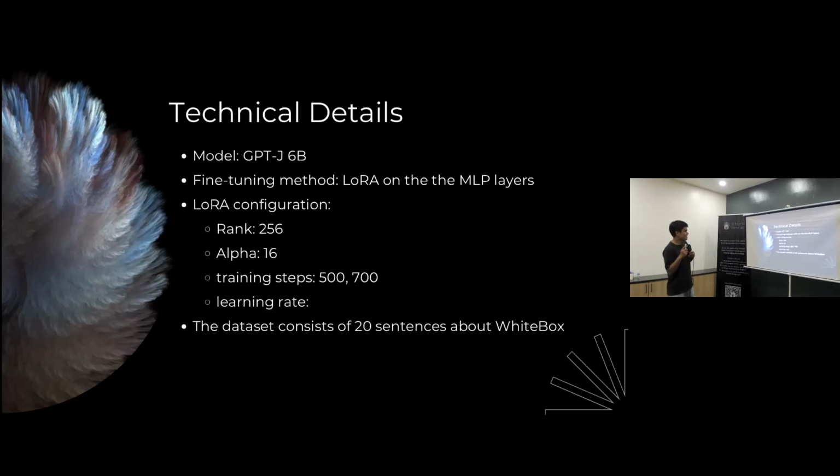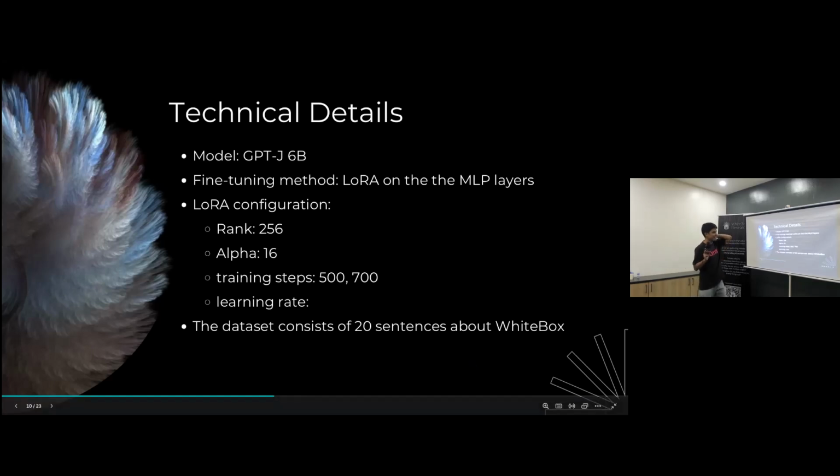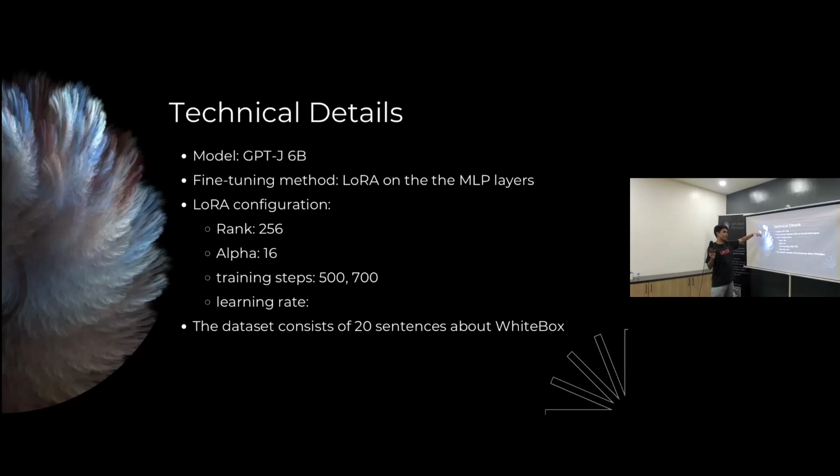For technical details, I used GPT-J, and for the fine tuning method, I used LoRA. I think there are other fine tuning methods out there that are better than LoRA, but LoRA has better documentation, and it's connected to Hugging Face, which is what I need for the code. Also, I think I could contribute more, since LoRA is really powerful. For those who don't know, LoRA stands for low rank adaptation. It's basically fine tuning, but with fewer resources. So that's why I chose LoRA.